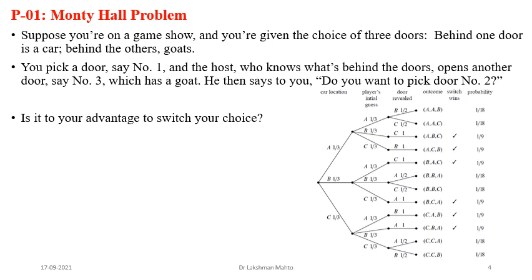Suppose the car is behind door A. Then you have your initial guess as a player. The player may guess that it is behind door A, door B, or door C. So you may opt for A, B, or C, any of the three, with equal probability, 1 by 3. So suppose the initial guess of the player is 1 by 3. Based on that, the host is observing all these things. This is the first observation of the car location. This is the second layer.